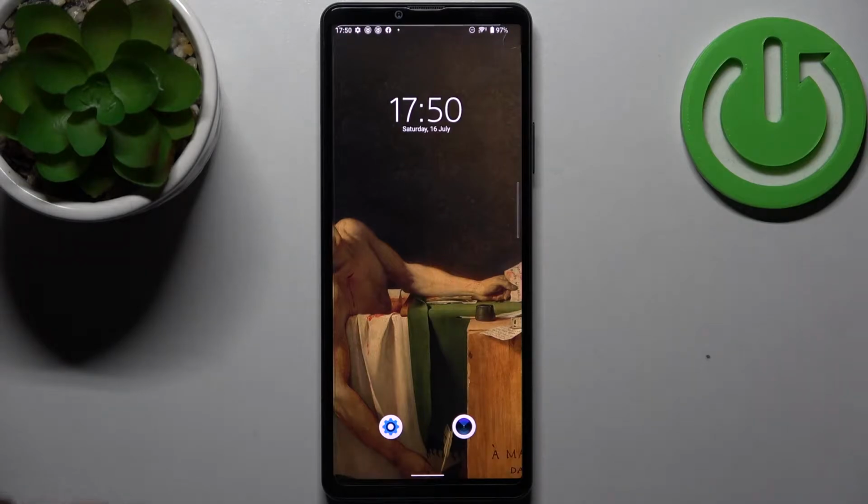Here I have Sony Xperia 10 Mark IV, and today I'm going to show you how to change volume buttons function in camera on this device.